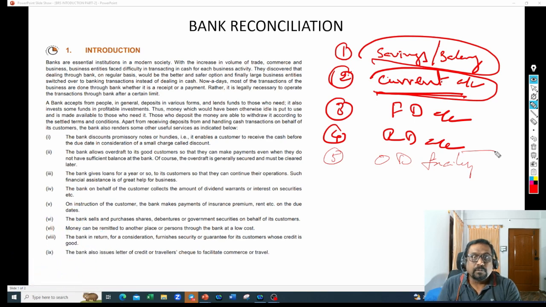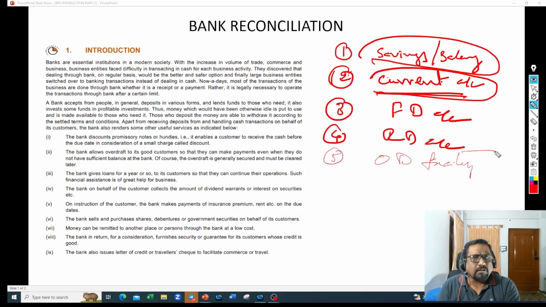So they will give you maybe a 1 lakh overdraft facility. What does it mean? Do you have 1 lakh deposit in your bank account? No. You might have 10,000 rupees, but they would have given a 1 lakh overdraft facility. So even though you do not have the funds available with the bank, you can go ahead and withdraw that amount from the bank. That is called overdraft facility.